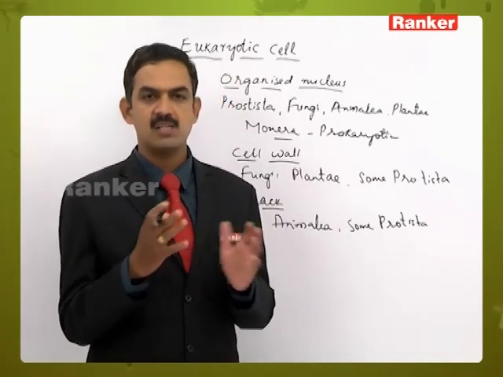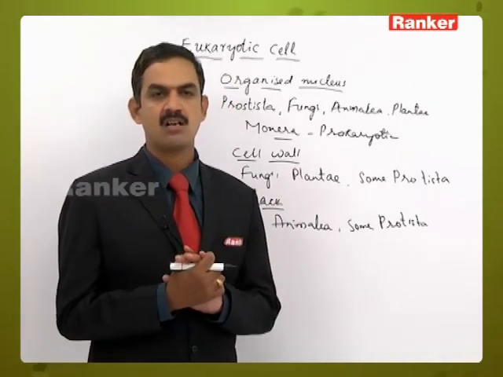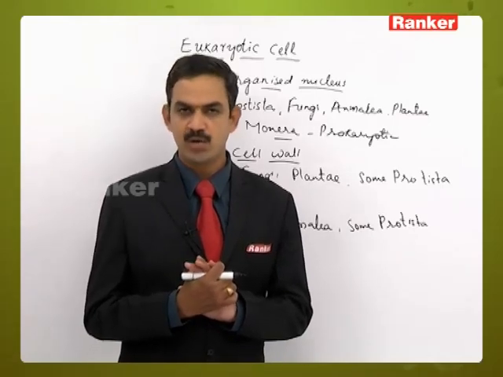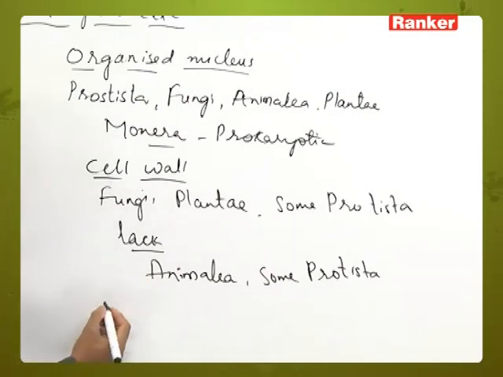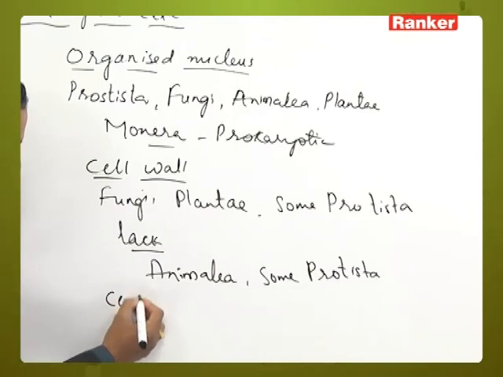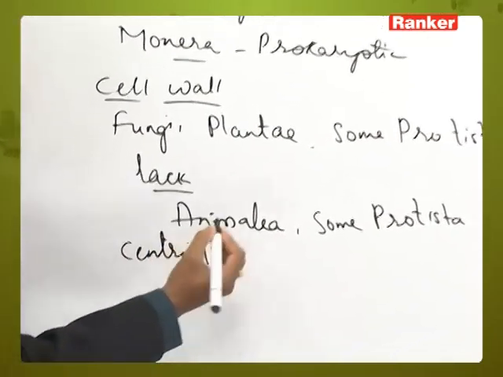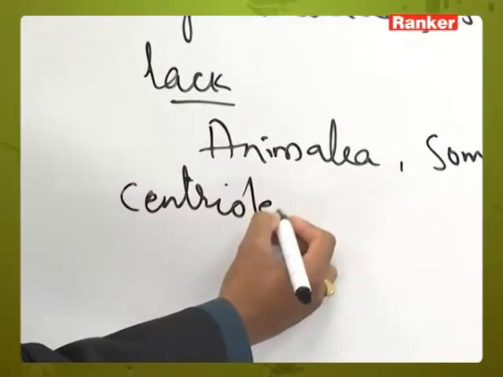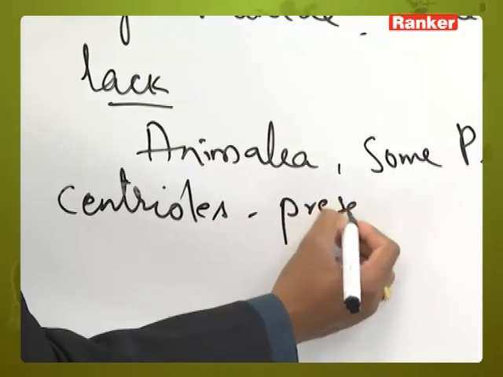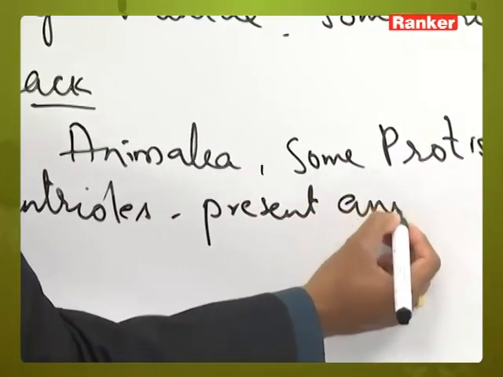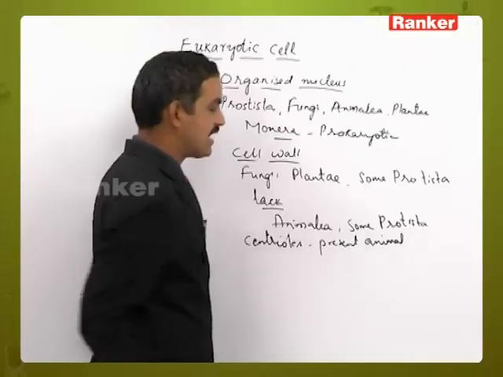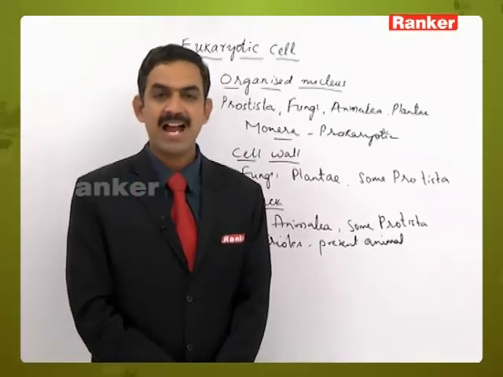Then where do plant cells and animal cells differ, despite being eukaryotic in nature? There is one more cell organelle or cell structure called centrioles. Centrioles are present in animal cells, whereas these are absent in plant cells.